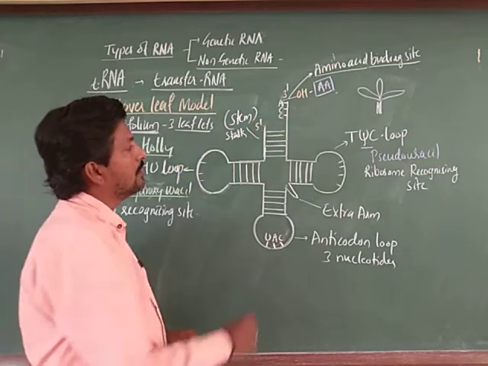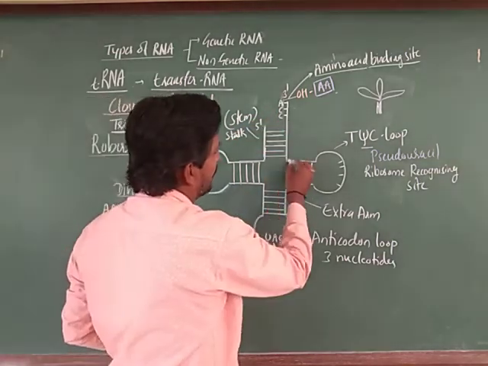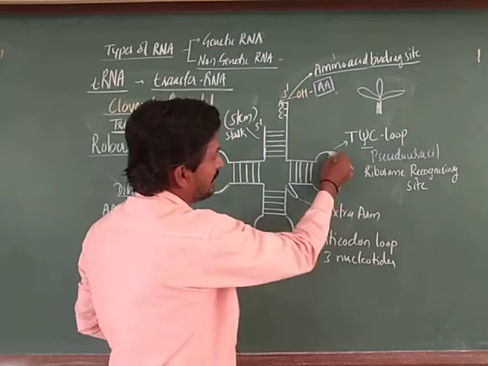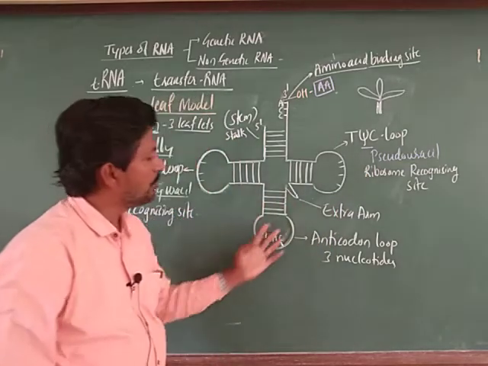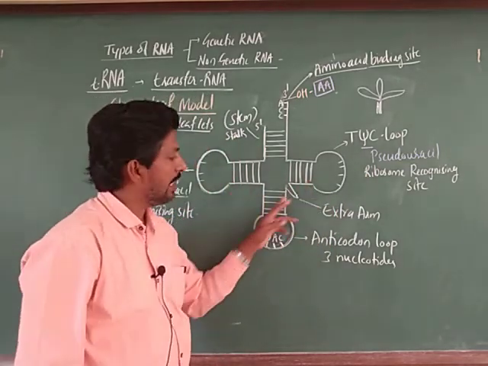Next you can observe that here it becomes folded into loops. There are 3 loops, 3 arms, observed here, and an extra arm is also there.